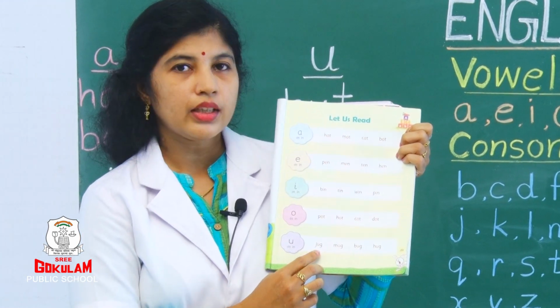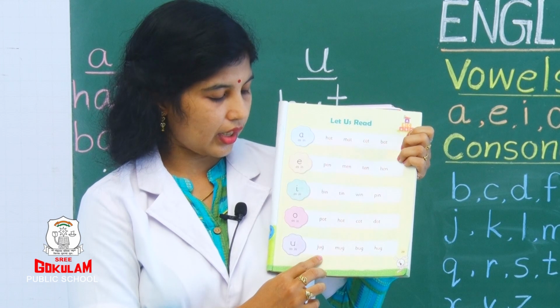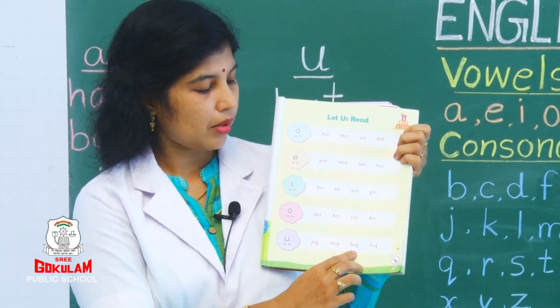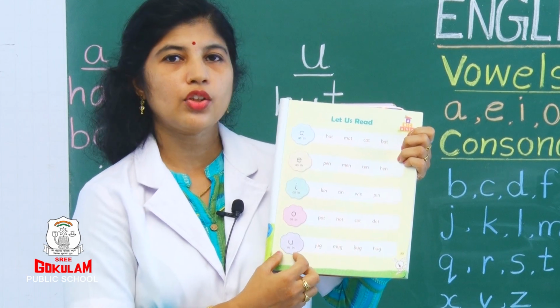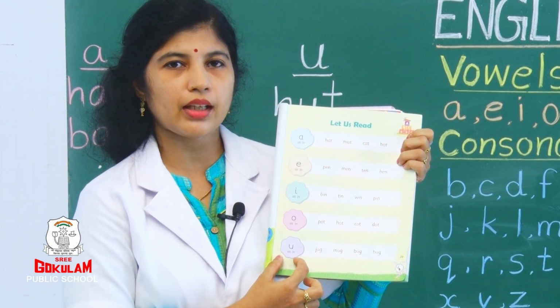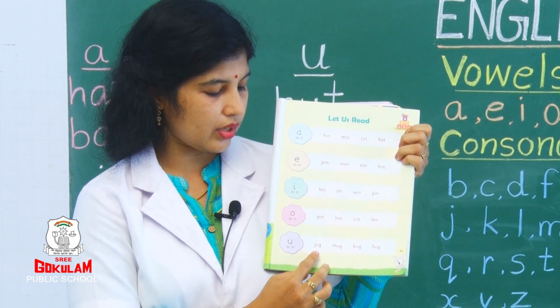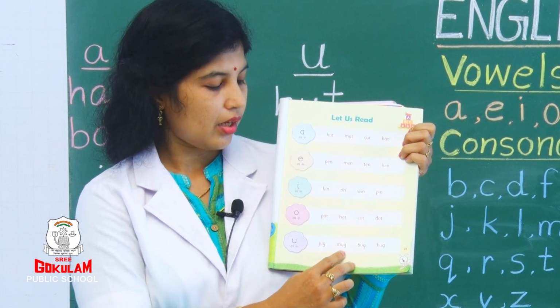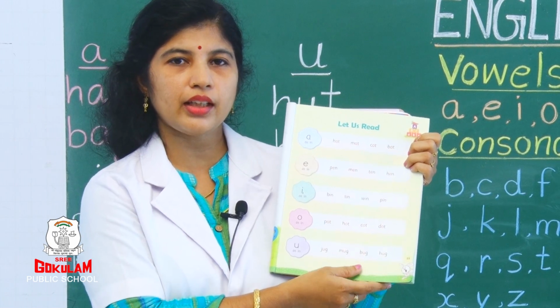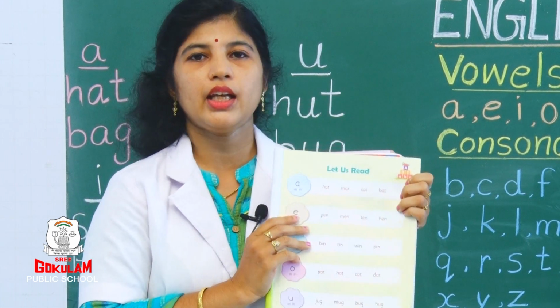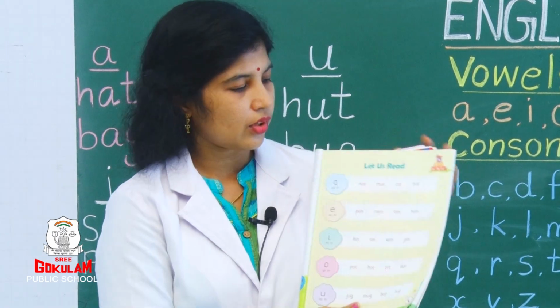U sound words are jug, mug, bug, hug. These all are the words with U sound. Okay. Repeat again, children. Did you get it? You should practice reading these words in your house.